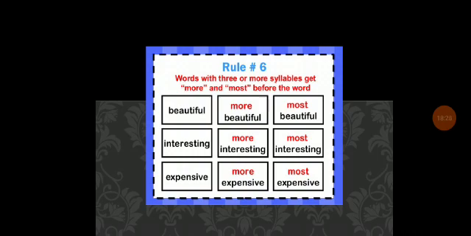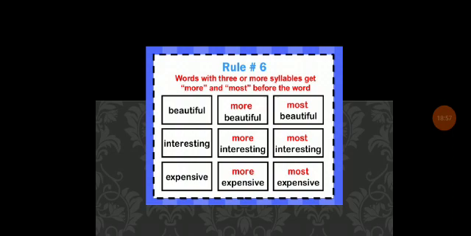So we add more and most. Beautiful has three syllables. Interesting changes to more interesting and most interesting. A syllable is a unit at the next higher level than the phoneme.